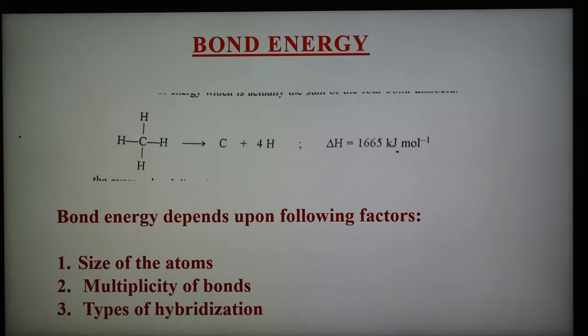A pi bond is formed by the sidewise overlap of the two p orbitals, and since the extent of overlap in the sidewise overlap is low, a carbon-carbon pi bond is always weaker than a carbon-carbon sigma bond. A carbon-carbon double bond is however stronger than the carbon-carbon single bond, since it consists of a strong sigma bond and a weak pi bond. In a similar way, a carbon-carbon triple bond is still stronger than the carbon-carbon double bond. So triple bond is stronger than double bond, and double bond is stronger than single bond.